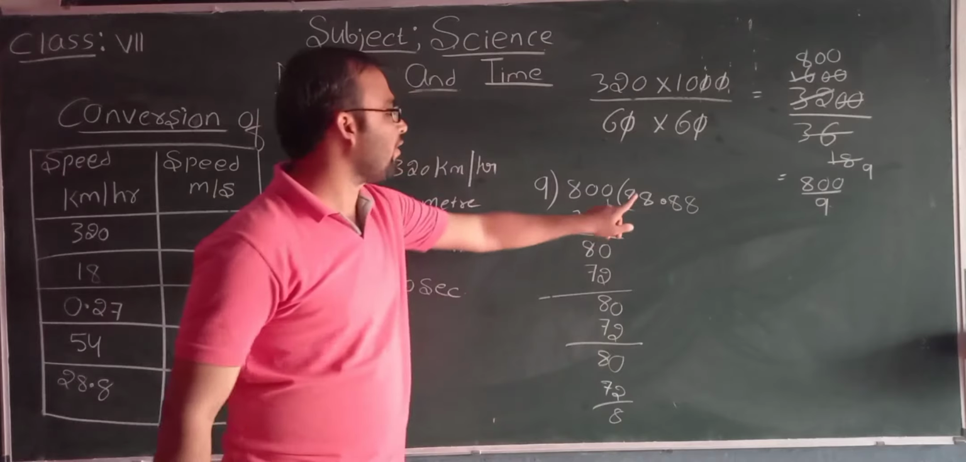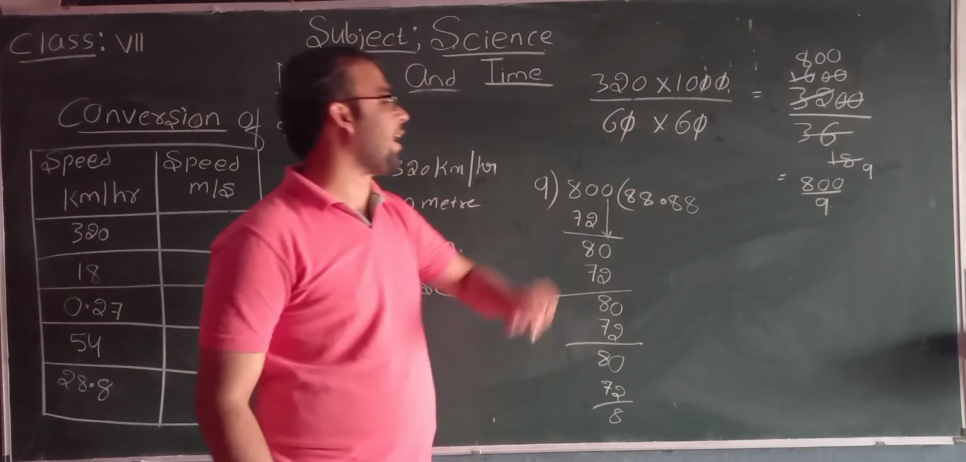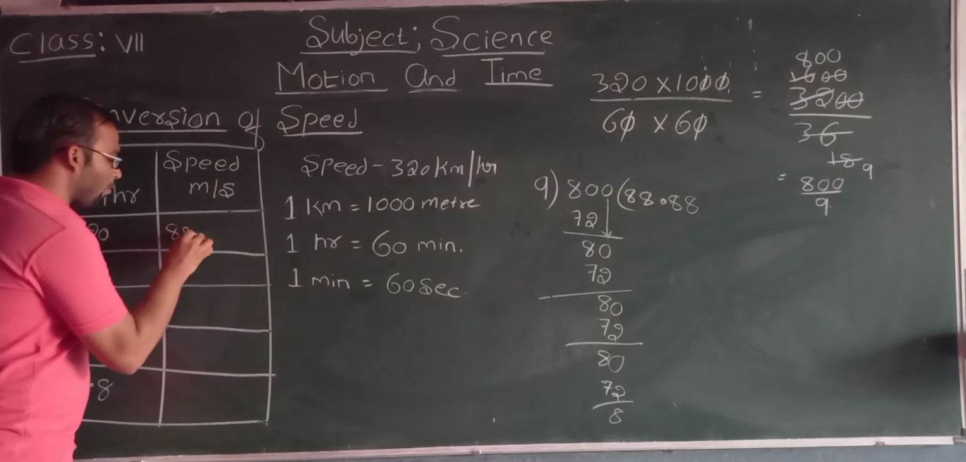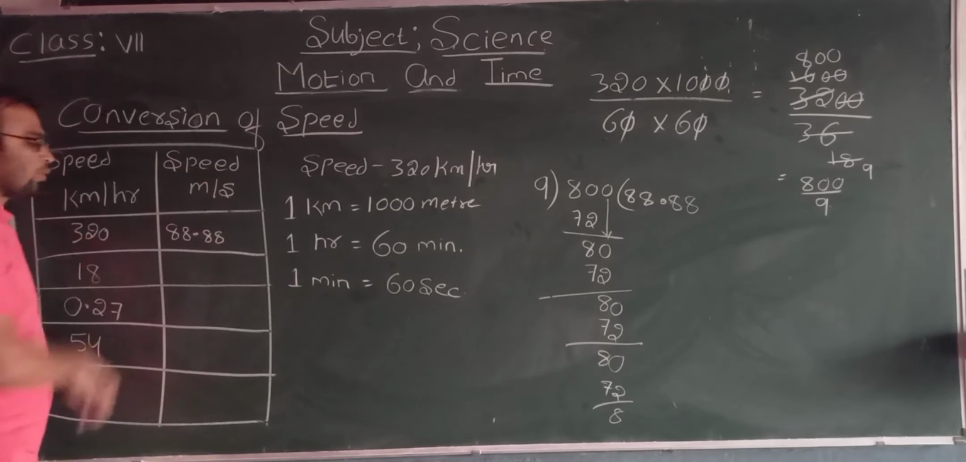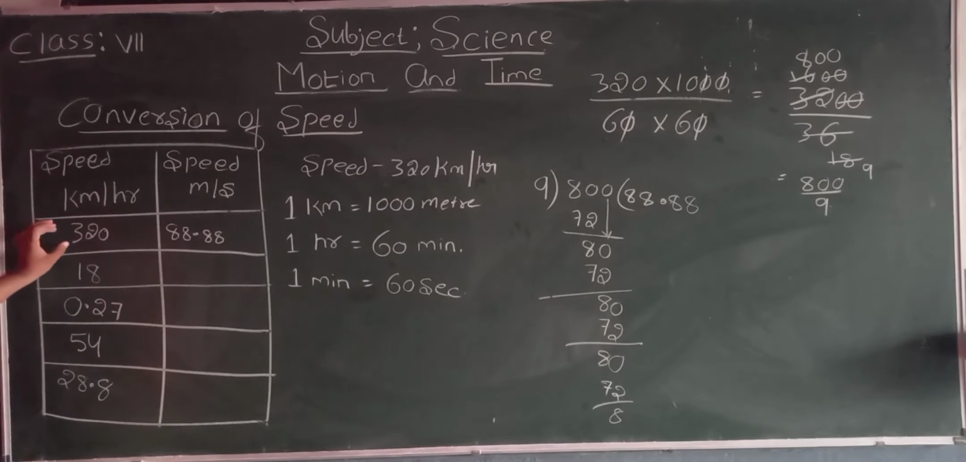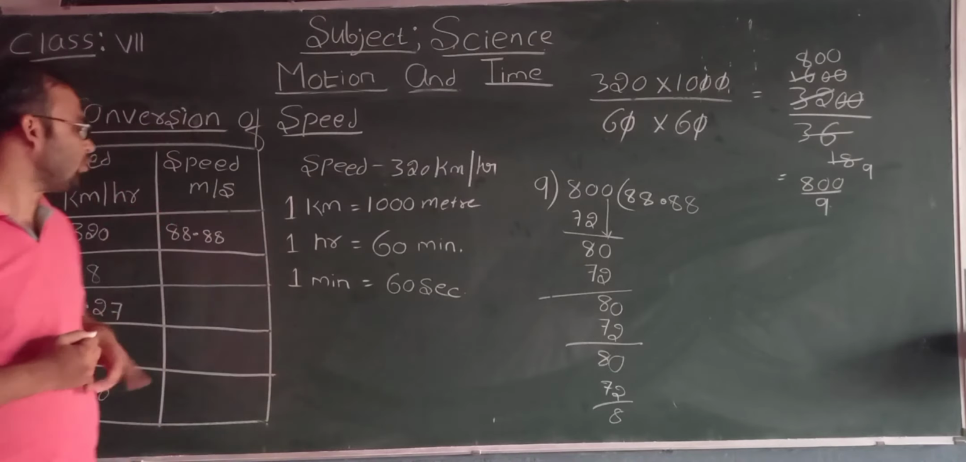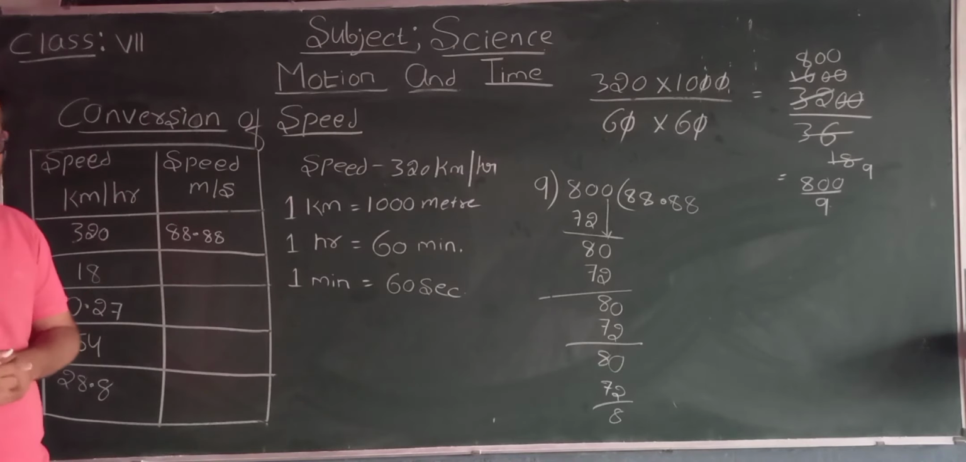So what we have got here is 88.88. What is meant by this? When the speed is 320 km per hour and we convert it into meter per second, we get the speed as 88.88 meter per second.